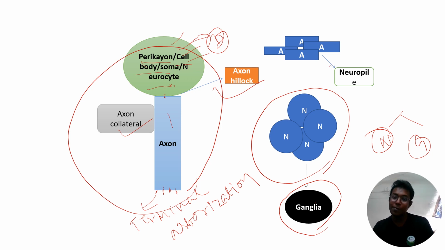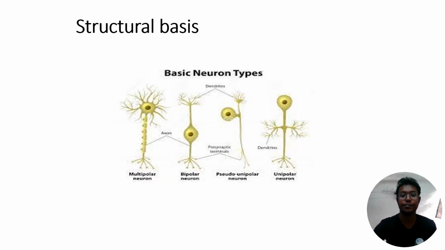If a group of axons is present, that is called your neuropile. So, understood? If a group of neurons is present, that is called your ganglia. If a group of axons is present, that is called your neuropile.